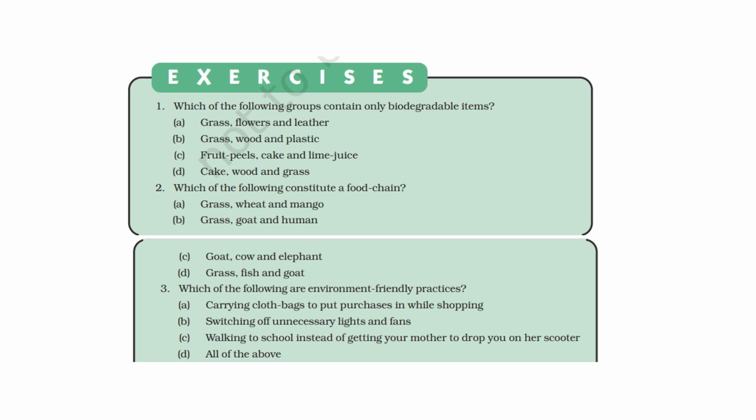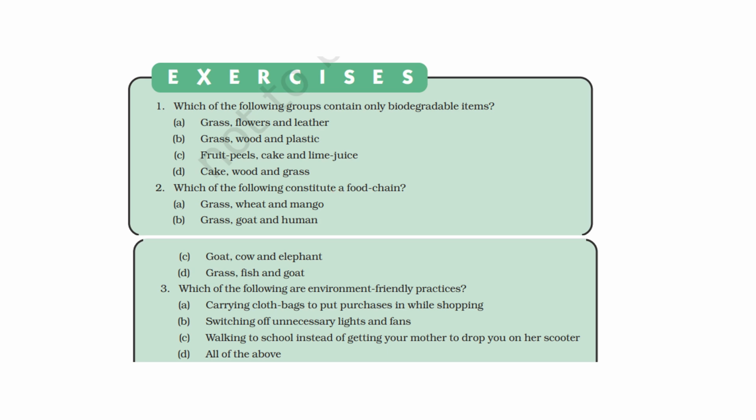These are some objective questions. Let's do them one by one. First is which of the following groups contain only biodegradable items? कि खाली biodegradable items present है, ऐसे options को हमें tick करना है, right? So there are options like grass, flowers, leather, grass, wood, plastic, fruit peels, cake, lime juice, cake, wood, grass.